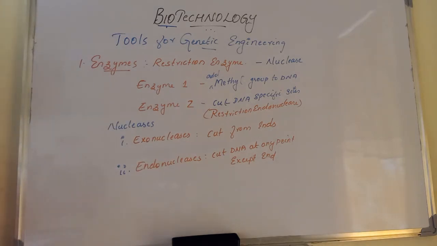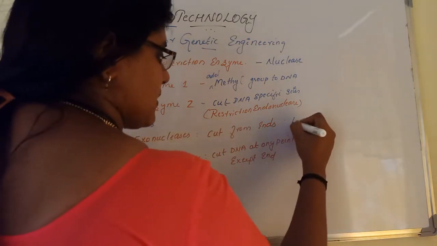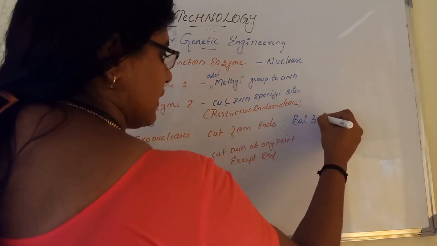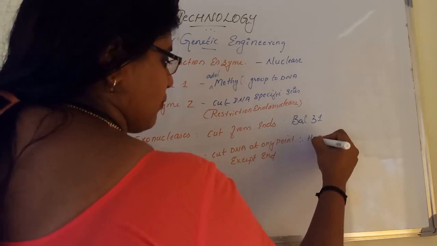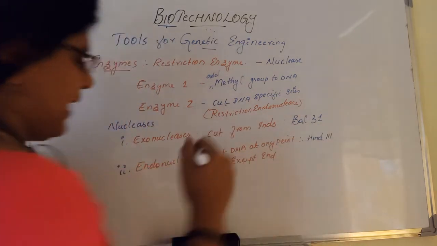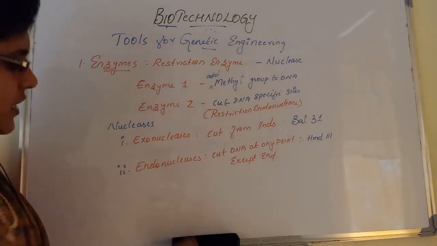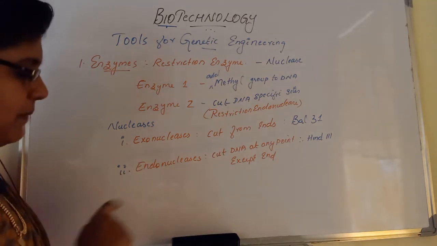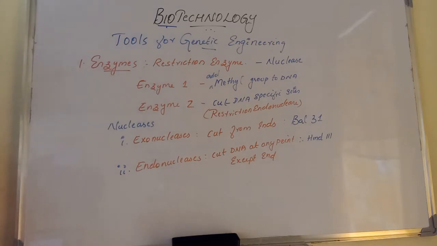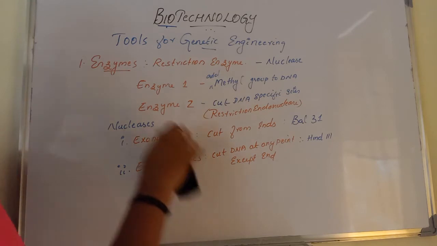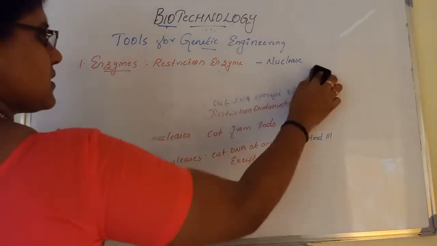BAL 31 is an example of an exonuclease, and HindIII is an example of an endonuclease. Mainly in recombinant DNA technology, we use endonucleases. So now we want to discuss something more about restriction endonucleases.